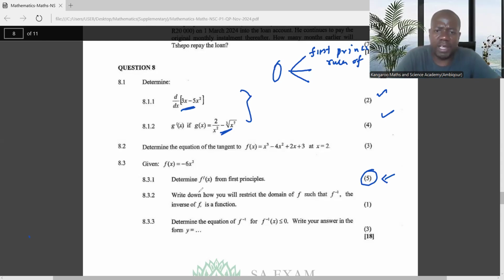So make sure that you are able to go through the first principles and the rules. Then question 2 is the curve sketching. Like, how do you sketch a cubic function? ax cubed plus bx squared plus cx plus d, in terms of knowing their shapes.